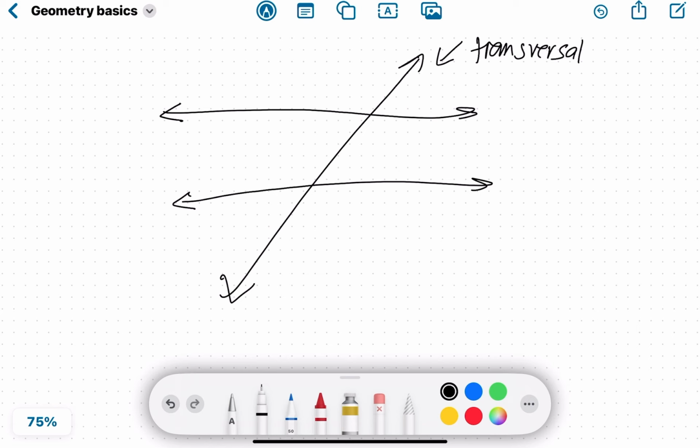Now, I'm going to label the angles A, B, C, D, E, F, G, H. Now, since these lines are parallel, and the transversal goes on in the same direction at that same degree, that same angle appears through both of them, just in a different location, but that doesn't really matter.